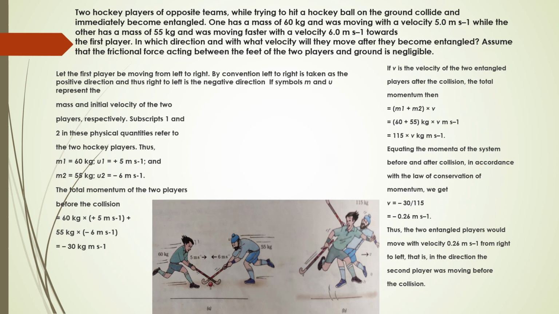So minus 30 kg meter per second is equal to 115v. So v is equal to minus 30 by 115, which is equal to minus 0.26 meter per second. Thus, the two entangled players would move with a velocity of 0.26 meter per second from right to left, that is, the direction in which the second player was moving before collision.